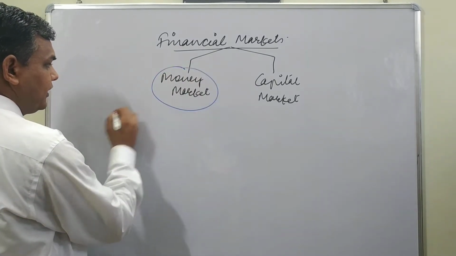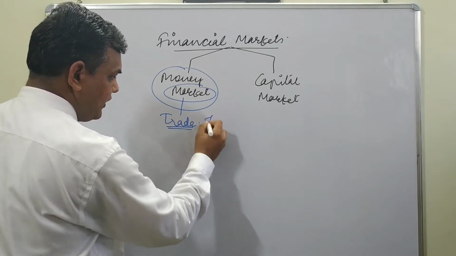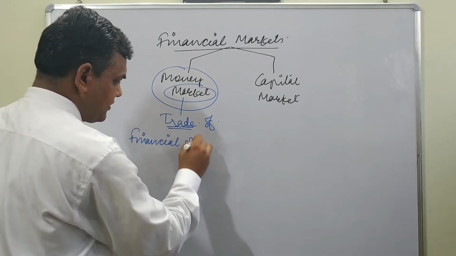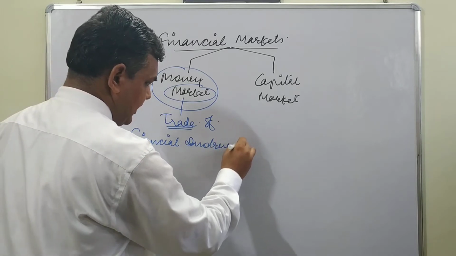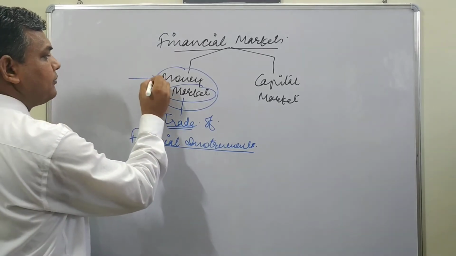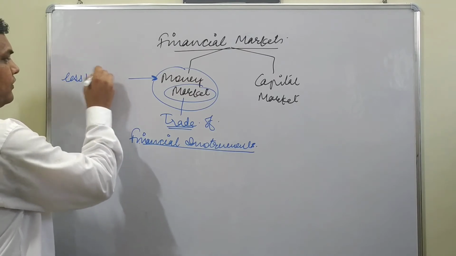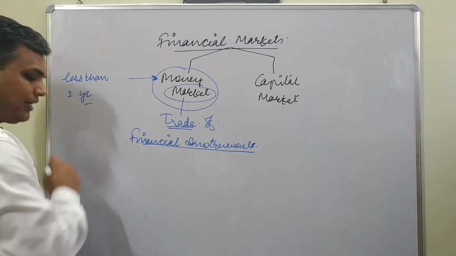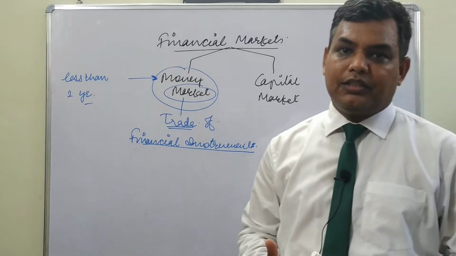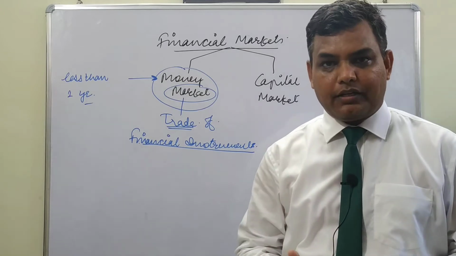This is a market. Market refers to where the trade happens. Trade of what? Trade of financial instruments. This we discussed yesterday in my last lecture. Now, these financial instruments are called monetary instruments. Monetary refers to which has a life less than 1 year. What is called money? Money refers to anything which can be converted into money within a year. That is why any instrument which can be converted into money within a year is called a monetary instrument.